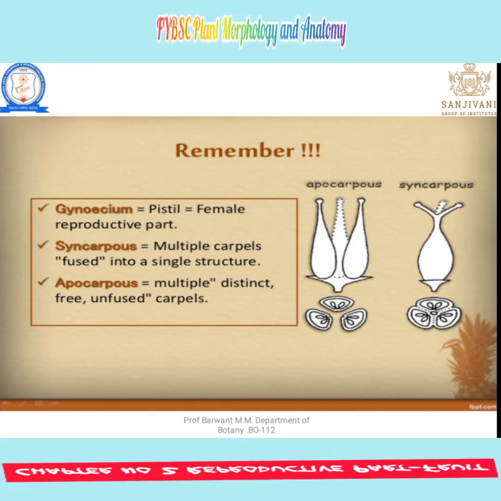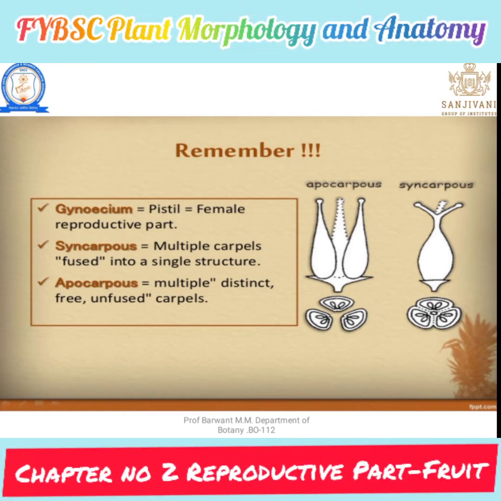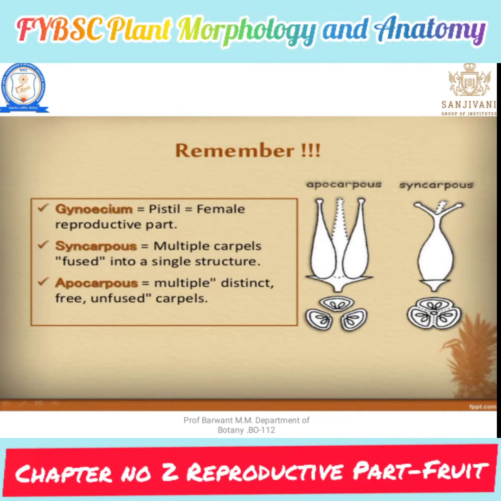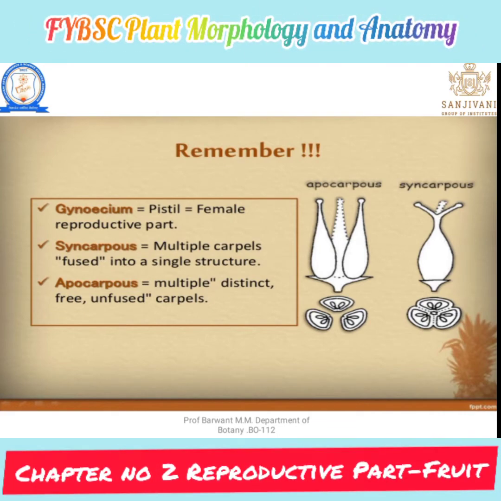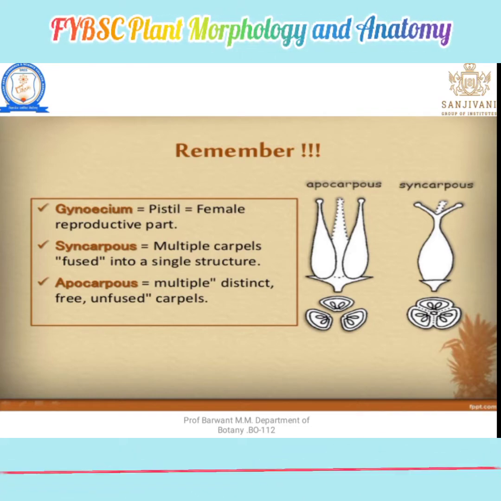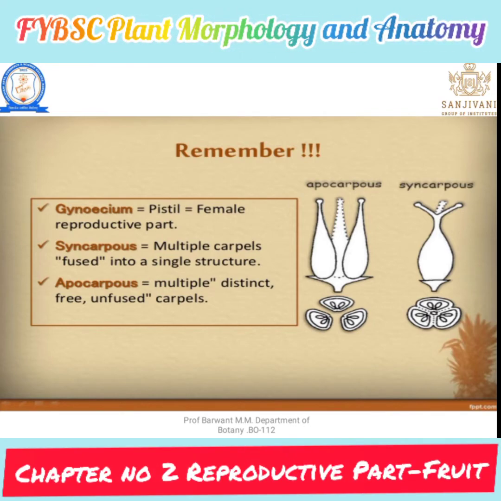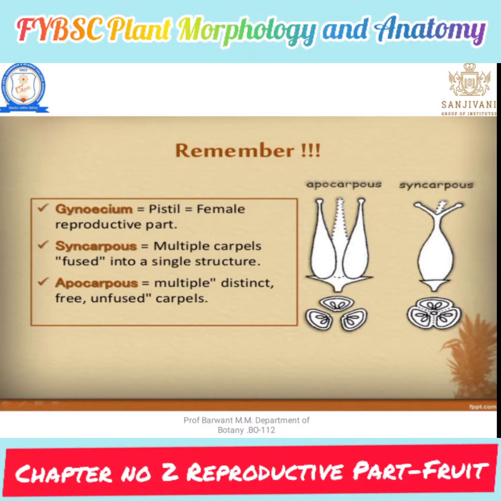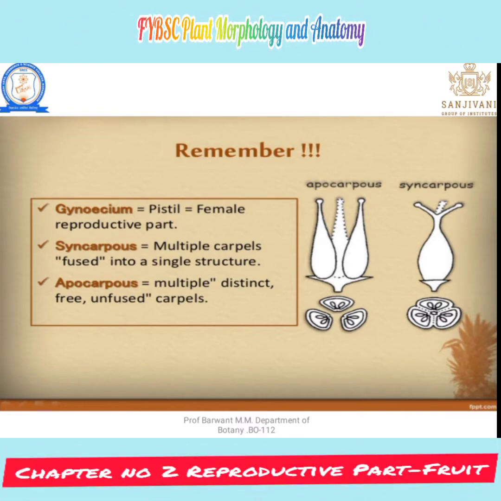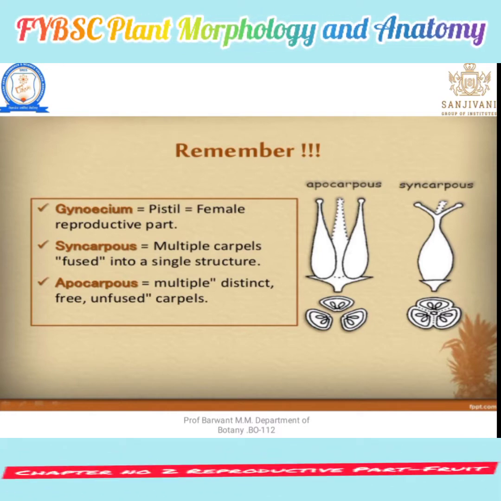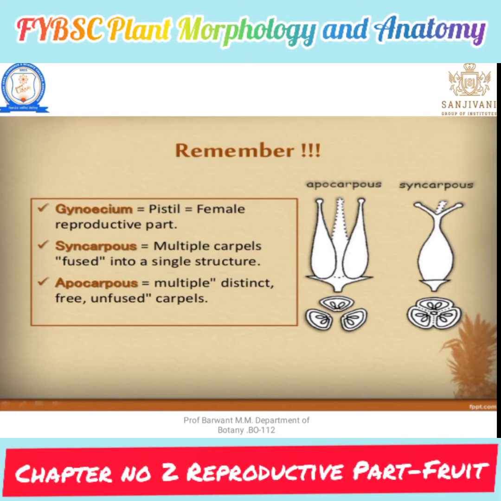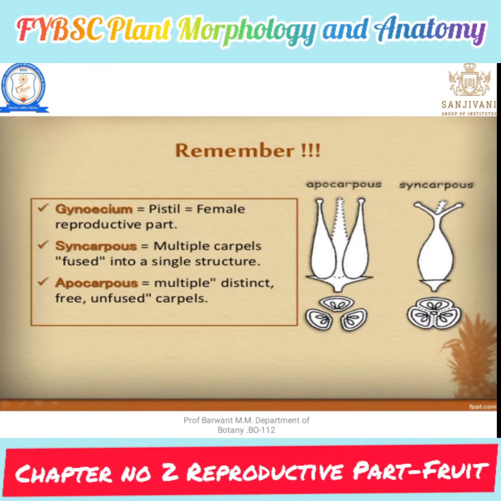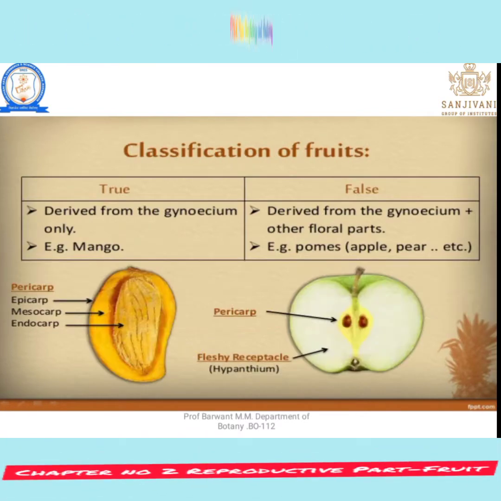Syncarpous means the carpels are fused in nature, forming a tube-like structure. Apocarpous carpels are many but they are in a free condition.